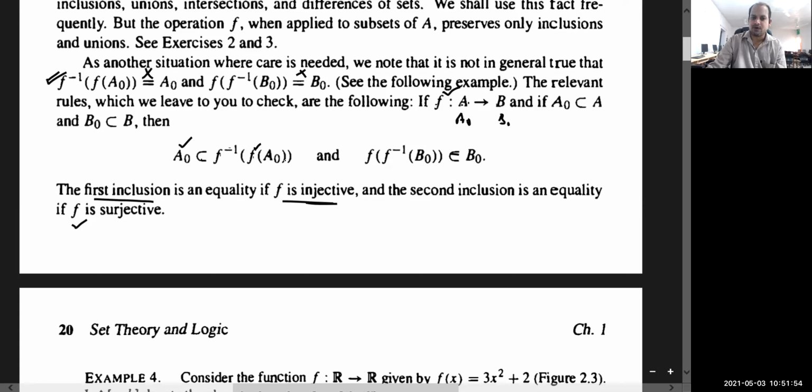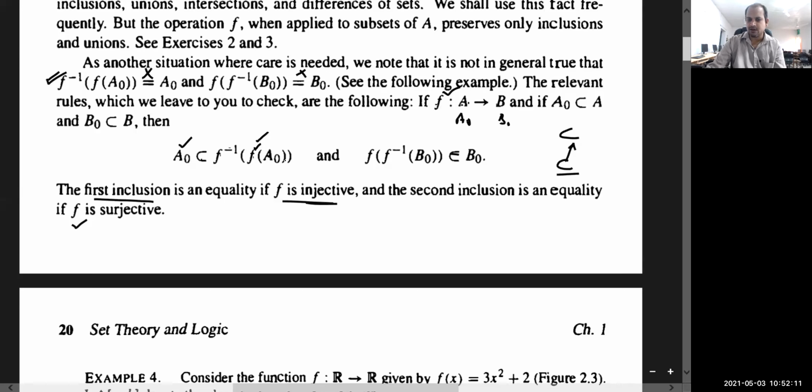Yes, if f is a 1-1 function, then f inverse f of A naught is equal to A naught, and f of f inverse B naught equals B naught. Otherwise, we have to follow this notation. And remember, in this book, this notation is used for this one. So we will see the proof of this one, because we will require this important point in proving continuous functions by different techniques.